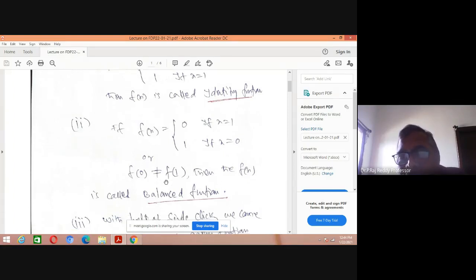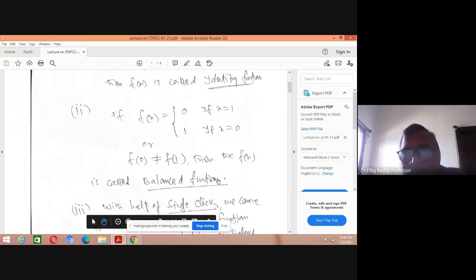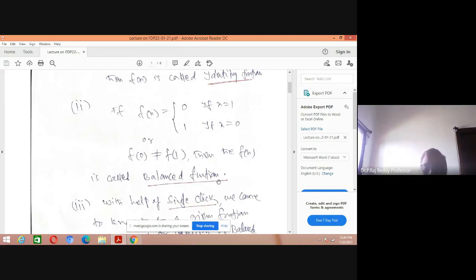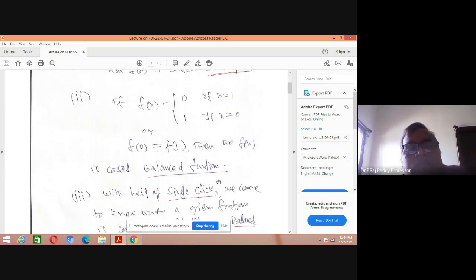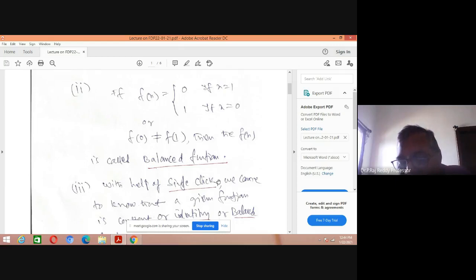What is the constant function? f of 0 is equal to 0, f of 1 is equal to 1, is it or not? The balanced function is against that: f of 0 is not equal to f of 1. This function is called a balanced function. So he created two functions on a single qubit: one is a constant function, the other is a balanced function. Is it or not? These two shapes. So what is the use of this? What is the use of this constant function or identity function or balanced function?